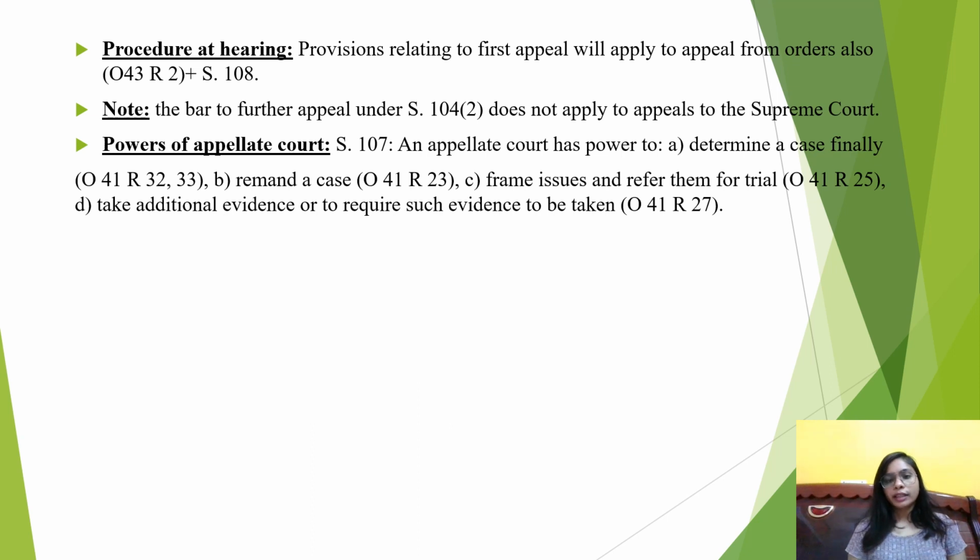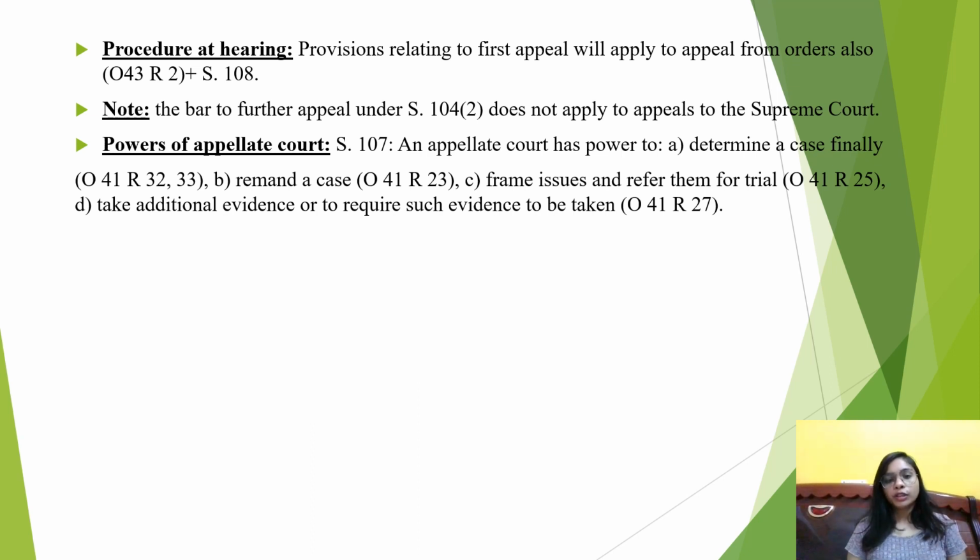Next, you need to understand that the bar created by section 104 clause 2, regarding appeal against orders which have been passed in appeal, is not going to apply in case of appeal to the Supreme Court. A person can file an appeal to the Supreme Court, and the bar of section 104 clause 2 will not be applicable in this context.